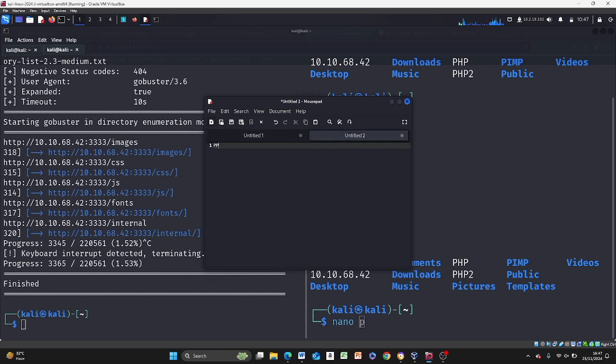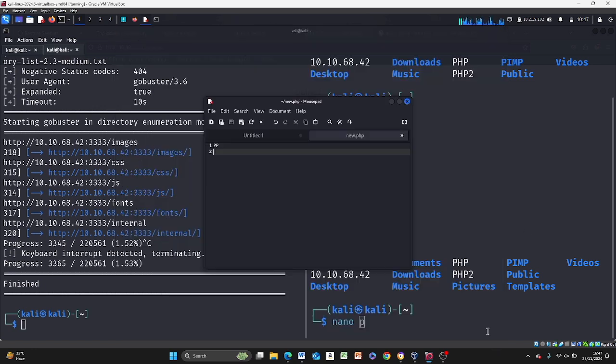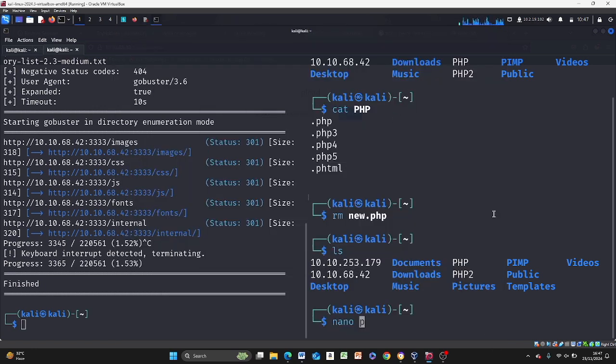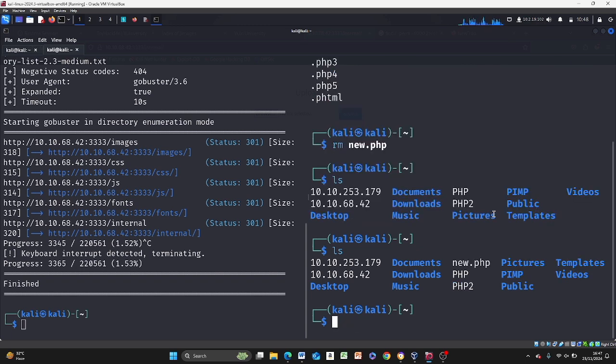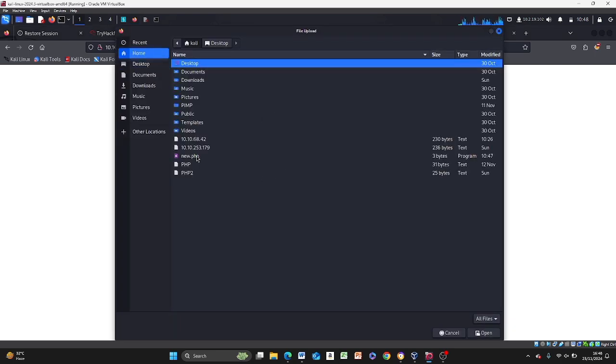So I'll just put something like P in it, and then I'm going to, okay, sorry, that's a mistake. So P and then save as. So it's a new file, so it will ask me to save. So I'm going to do new.php. Great. And it's under home. So I'm going to save it, new.php. And I'm going to minimize this. So if I do ls, I have new.php. So we'll come here and then browse to our home, new.php.